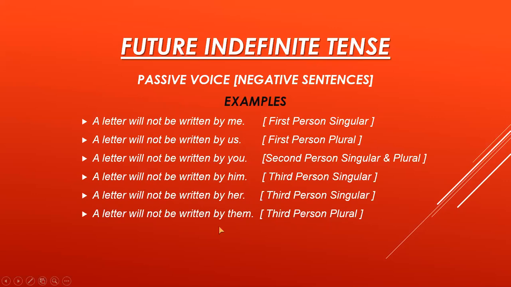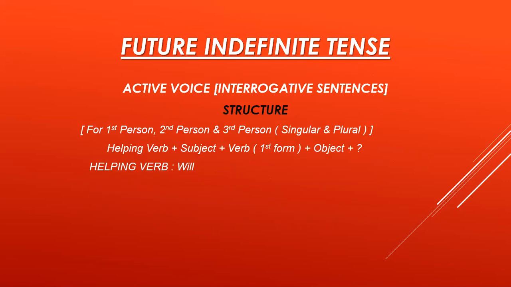Now remember to place a full stop at the end of all negative sentences, and for interrogative sentences there must be a question mark. Now I'm showing you the interrogative sentences. We are doing future indefinite tense. First of all, I'm showing you the interrogative sentences in the active voice, and I'm showing you the structure first.